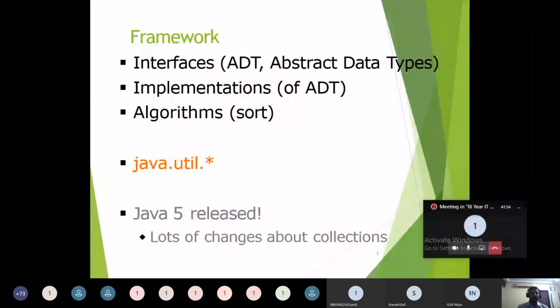All collection framework related classes are in the util package. As you already know, there are different kinds of packages available in Java, and one specific package is called the util package. We can include that util package into our application wherever we want to use collection framework classes.